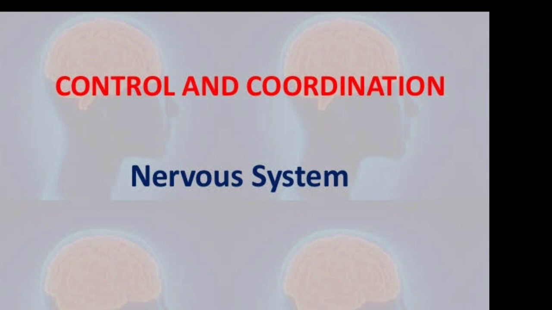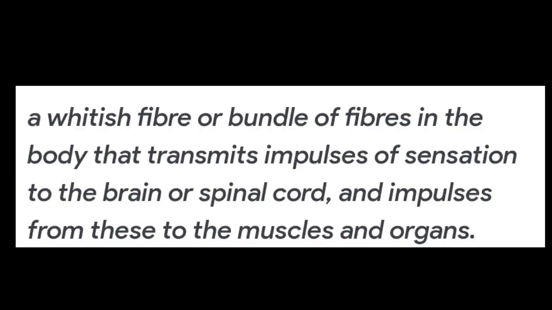Today we are going to discuss the second nervous system, which is called the peripheral nervous system. Before going to the topic, we have to know one point. What is a nerve? A nerve is a kind of fiber.